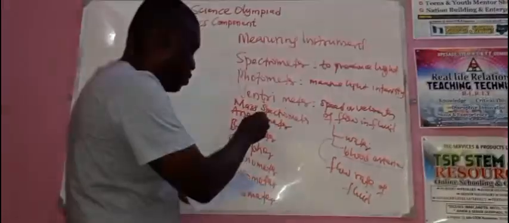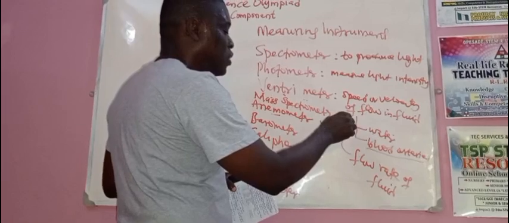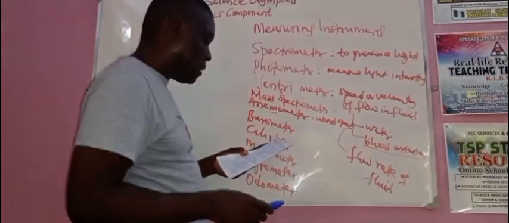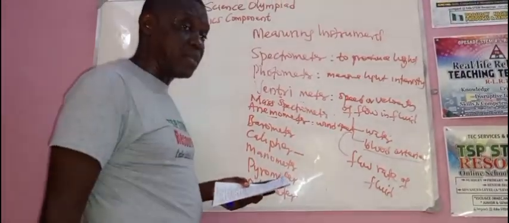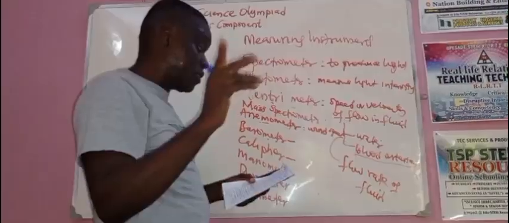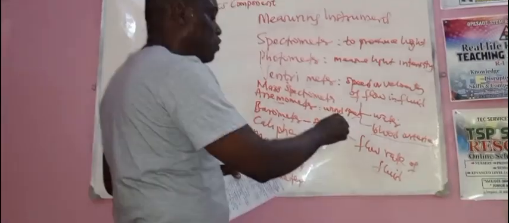Anemometer is used to measure wind speed. Then we have caliper. This caliper is used to measure distance or length. Barometer, atmospheric pressure. Take note of that. Atmospheric what? Pressure. We use it to measure atmospheric pressure.